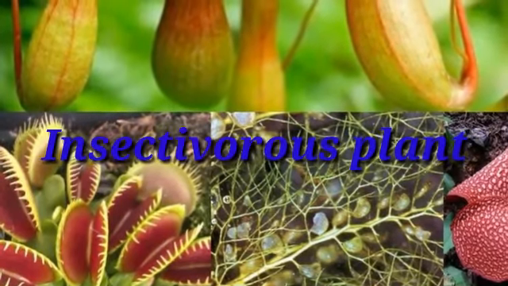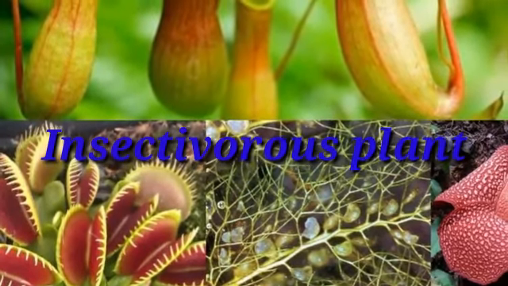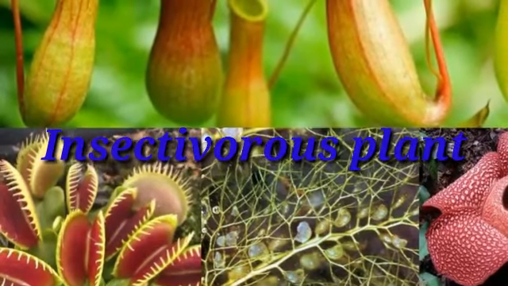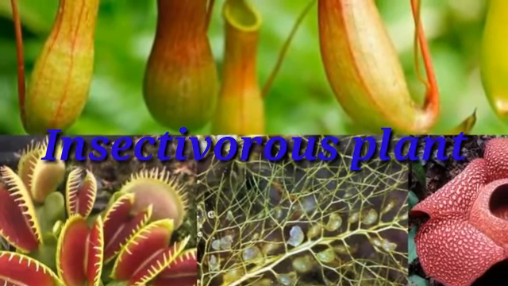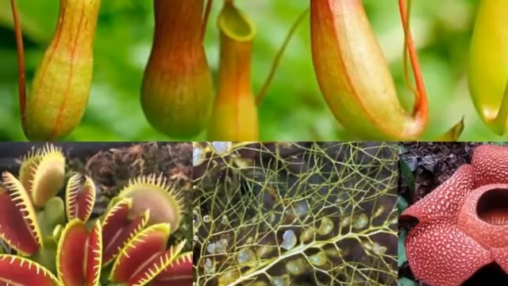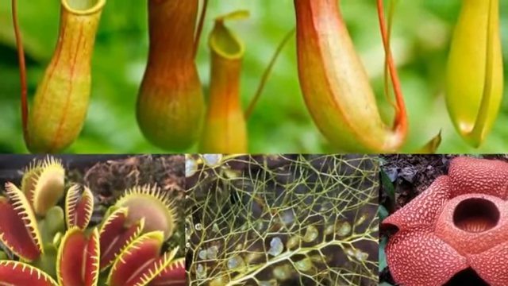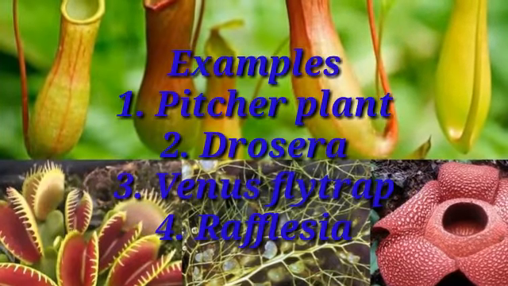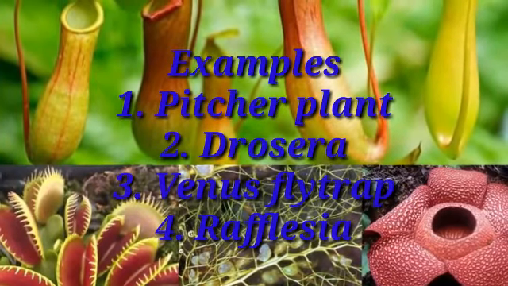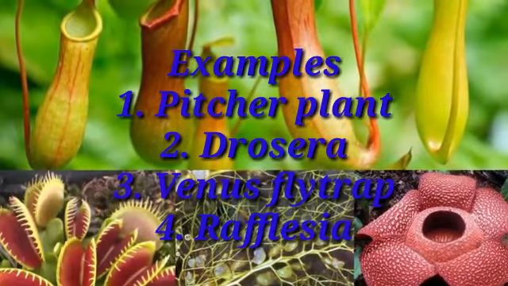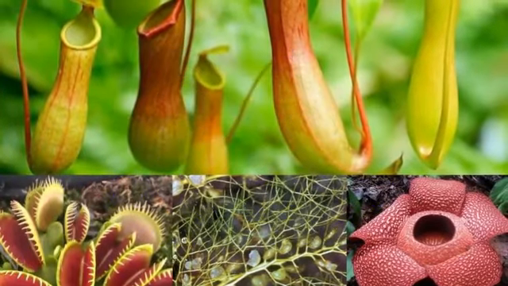Insectivorous plants. Which are insectivorous plants? The plants that trap and digest insects are called insectivorous plants. Examples of insectivorous plants are pitcher plant, Drosera, Venus flytrap, Rafflesia, etc.